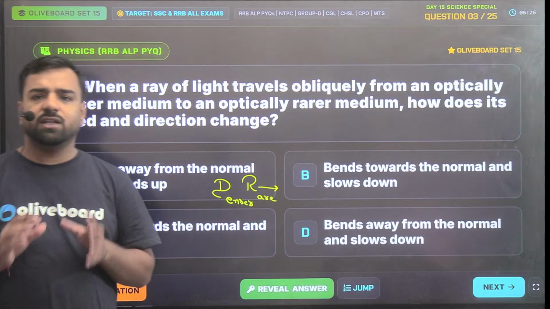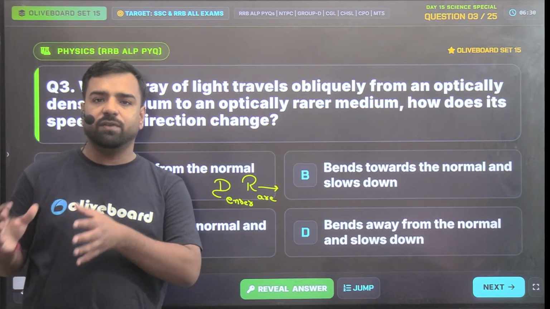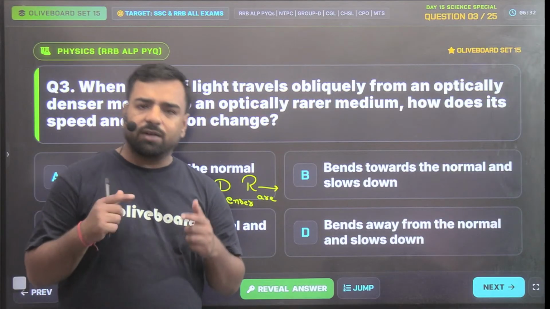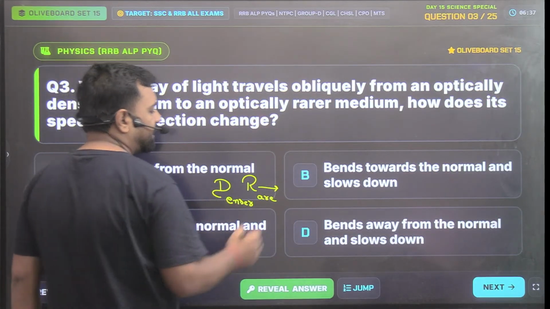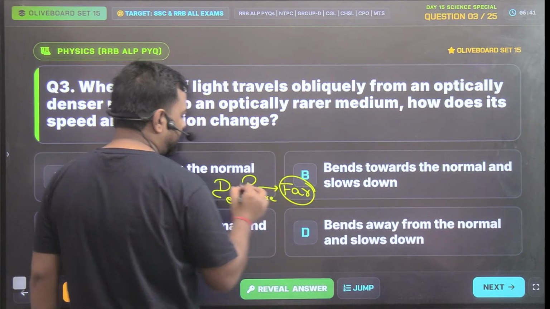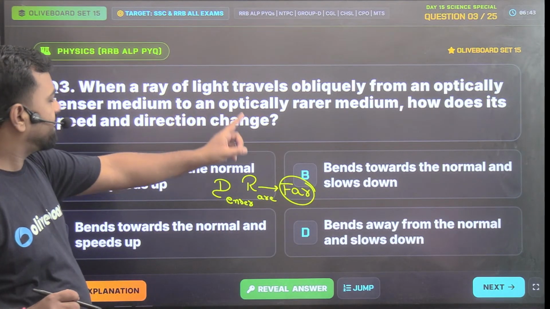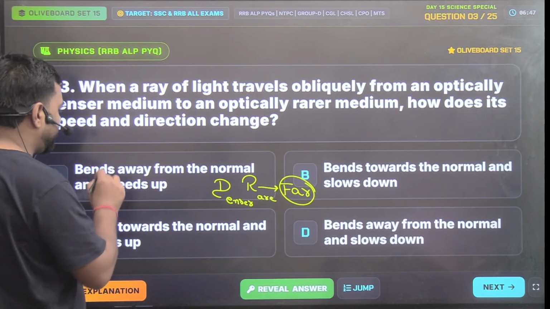Because I want to give you a trick, that is dar. Whenever you are afraid of something, you try to move away from it, right? For afraid, in Hindi we say dar. So whenever you are afraid of something, you move away from it. So the light ray is traveling from the denser to the rare medium, that means it will bend away.